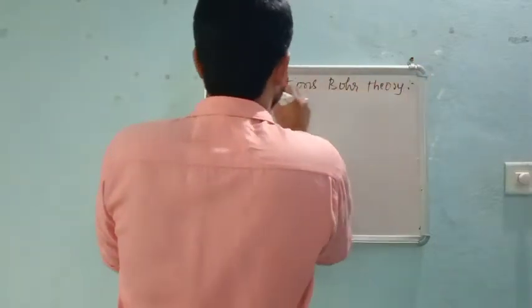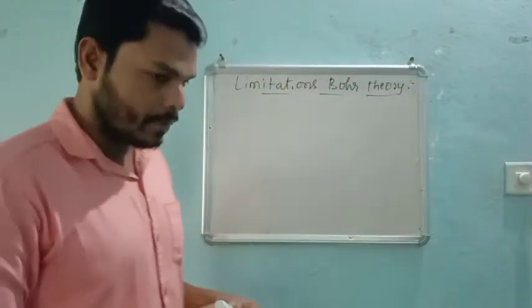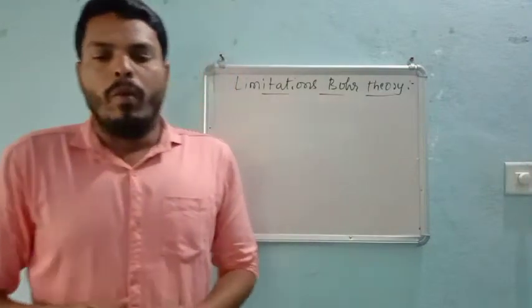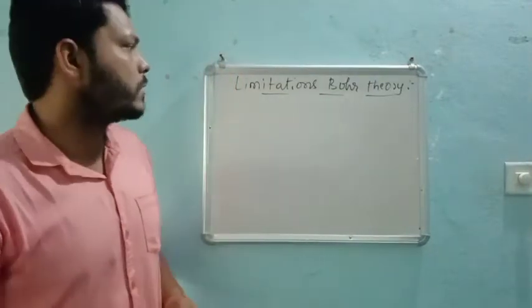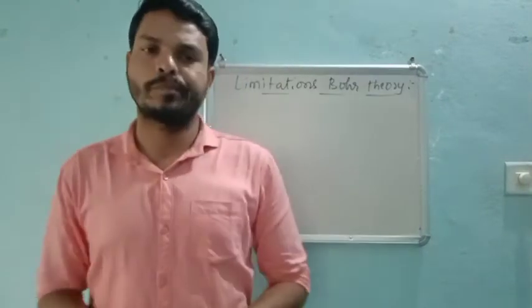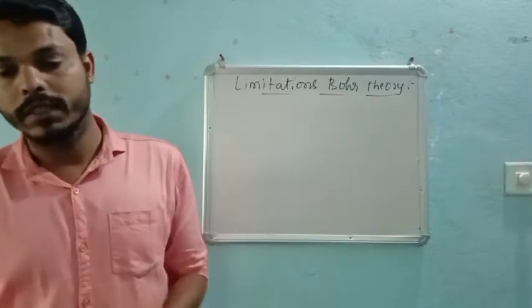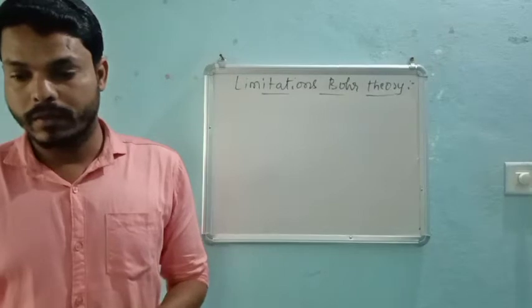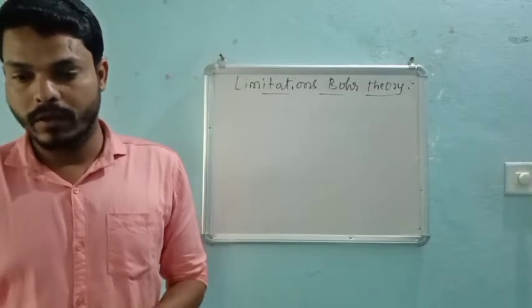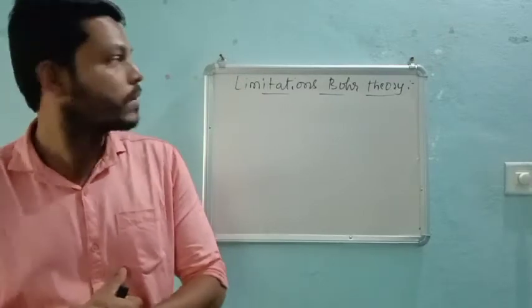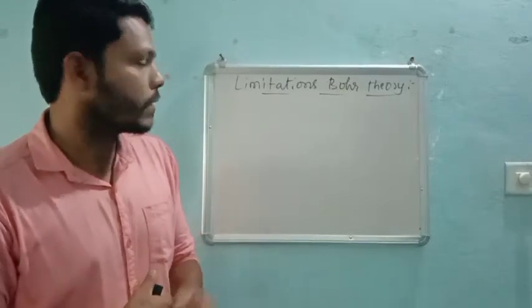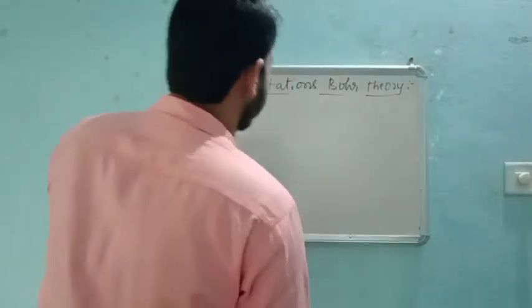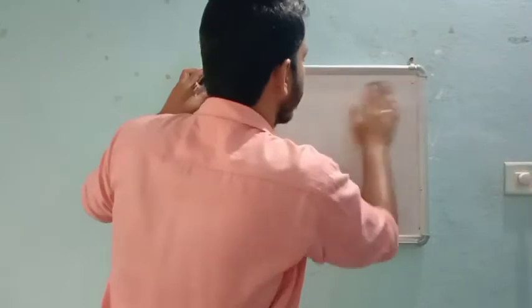Bohr has explained each and every idea of the atom very clearly. First of all, we see it fails to explain, right? Not it is Bohr's, I think. We will leave this part. Limitations I will go into later.